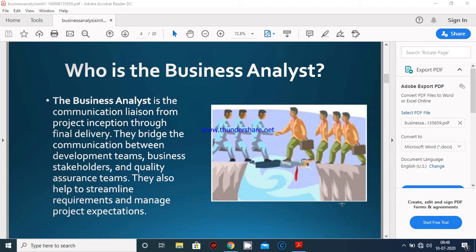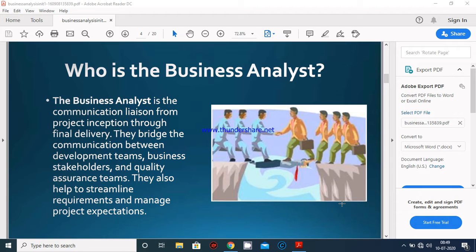This is the role of the business analyst, the BA, who is the communication liaison from project inception through final delivery. It means the business analyst works as a mediator from the initial level of the software till its delivery to the customer.